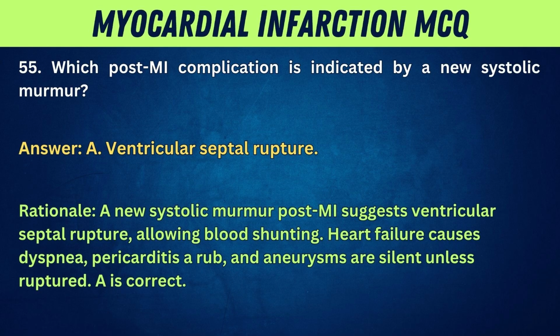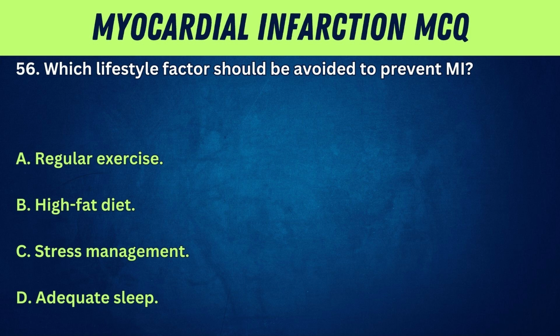Rationale. A new systolic murmur post-MI suggests ventricular septal rupture, allowing blood shunting. Heart failure causes dyspnea, pericarditis a rub, and aneurysms are silent unless ruptured. A is correct.